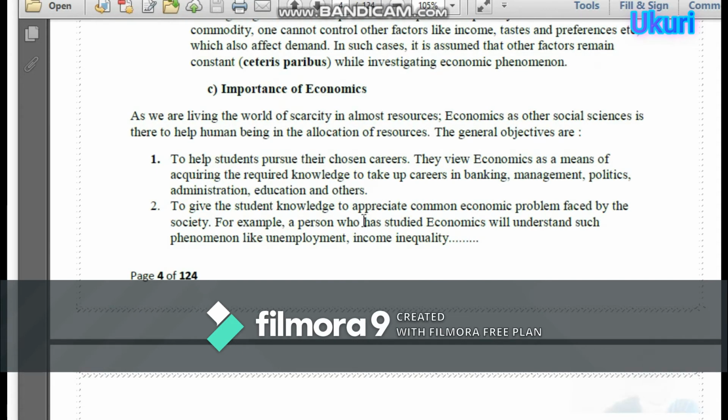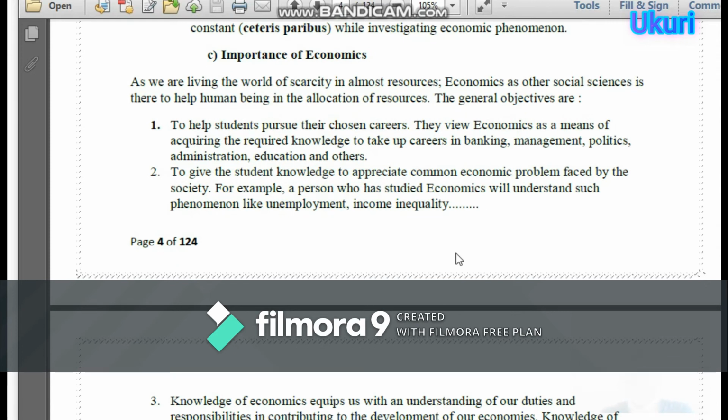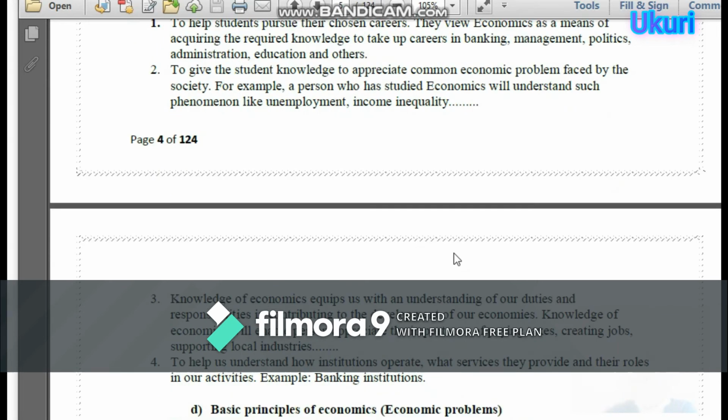So, number 2, to give the student knowledge to appreciate common economic problems faced by the society or by households, as we have discussed before. For instance, a person who has studied economics will understand such phenomena like unemployment, income inequality, and so on. Kugira ubusumbane muri income cyangwa se mu byo twinjije, kugira ubushomeri, that's the phenomena like unemployment and income inequality. It will be easy for the student who has studied economics.